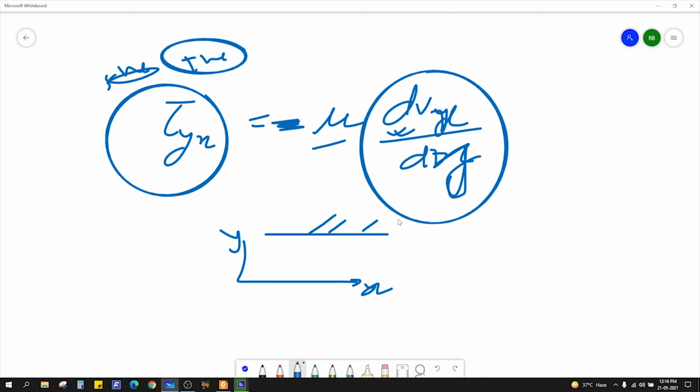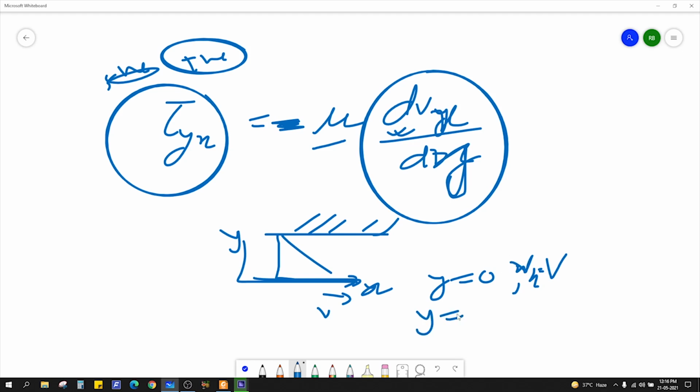This was the stationary wall, the fixed wall, and this was the moving wall. At y equal to 0, since the bottom plate was moving, Vx was V. And at y equal to the distance at this wall, capital Y, Vx is equal to 0 because of the no slip condition, the fluid is at rest.